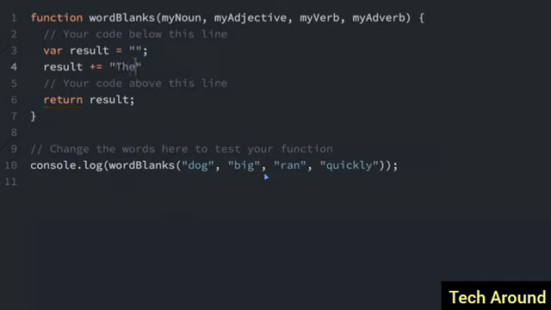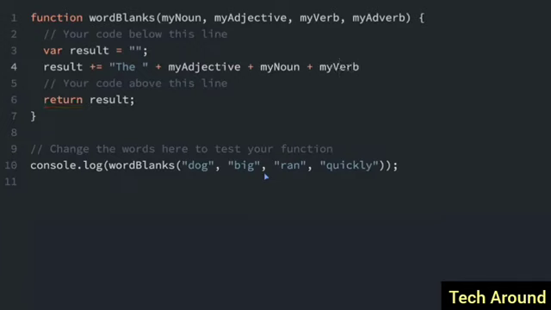It's going to say "the," and we'll use the adjective, myAdjective. In this case will be "the big," and then let's put the noun, myNoun, because adjectives are words that describe nouns. The big dog, and then we're going to say what this noun was doing, the verb, myVerb.